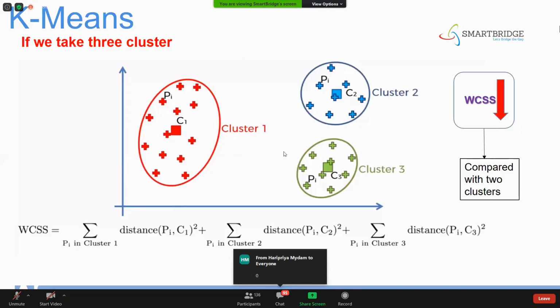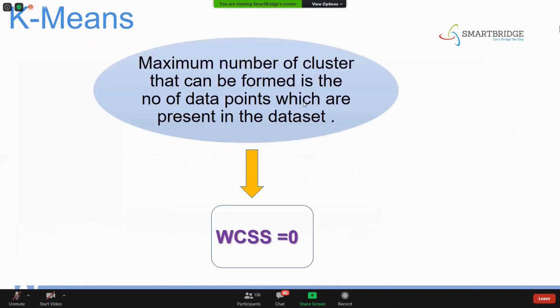So the maximum number of clusters that can be formed is the number of data points present in the data set, and for that the WCSS value will be 0. Did you understand this point, all of you? Is it clear? See, WCSS is calculated from the distance between the point and the centroid. If the centroid and the point are the same, obviously the WCSS will be 0.